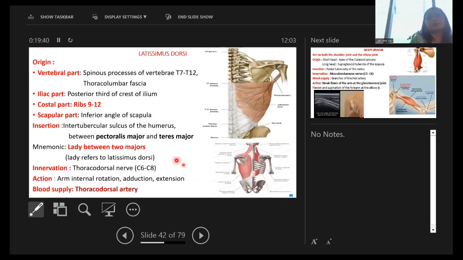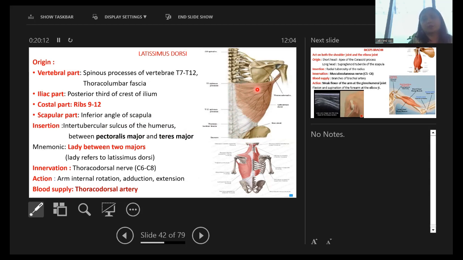Now latissimus dorsi. It is also a very big muscle, with origin from the vertebral part, the spinous processes of T7 to T12 and thoracolumbar fascia; the iliac part, the posterior third of the crest of the ilium; and the 9th to 12th ribs. The scapular part is at the inferior angle of the scapula. It is inserted into the intertubercular groove of the humerus, between what is also called the lady between two majors, that is pectoralis major and teres major.